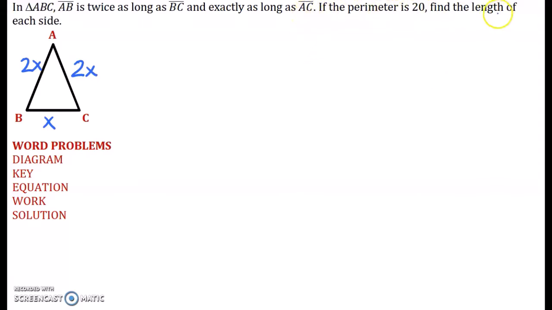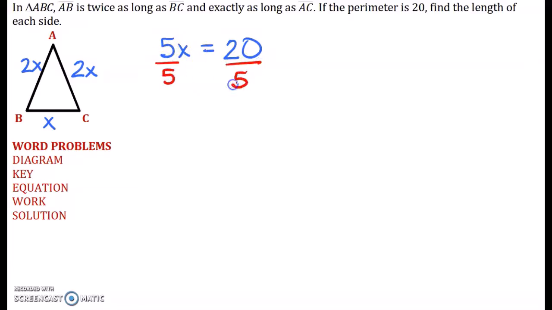Now reading the second sentence, if the perimeter is 20, find the length of each side. So the perimeter is the distance all the way around, the sum of the sides. 2 plus 2 plus 1 gives me 5X's. The perimeter is means equals, and that's 20. Now to isolate the variable, I need to divide both sides by 5, which means X is 4.